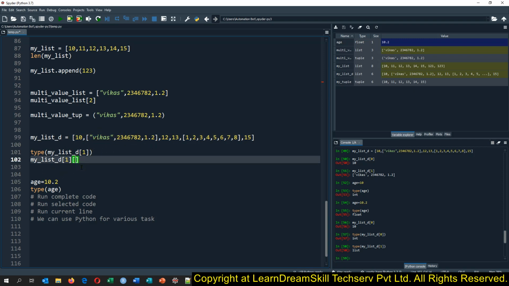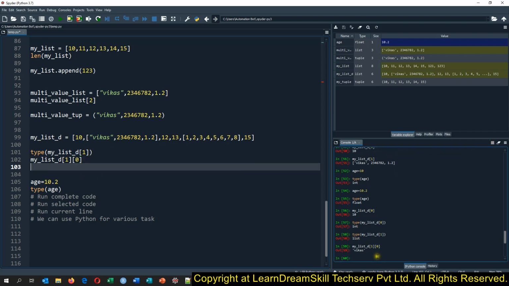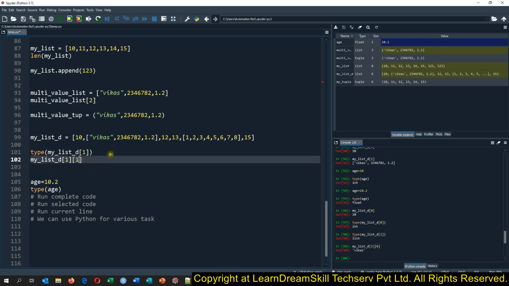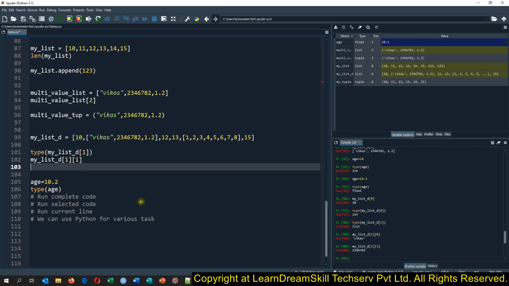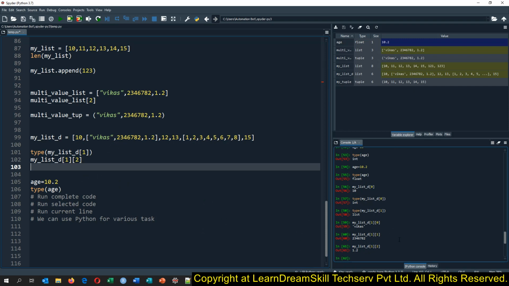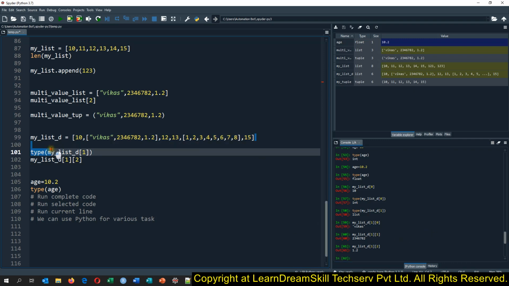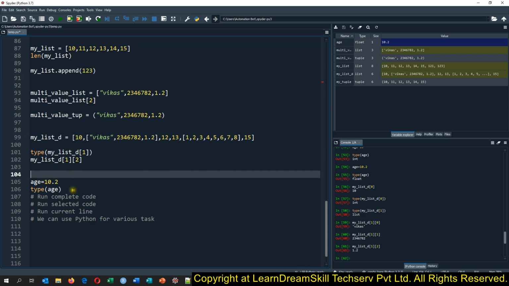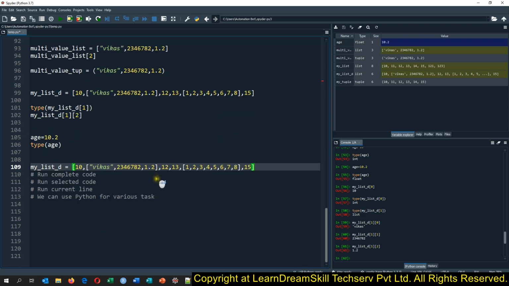So you can say 0. So from the first element, it will give you the 0 index of this. So this way you will be able to extract the Vikas. And same way you give the 1, you will get this value. See this way. And you can say 2 as well. So this way you can create the nested list, and you can extract the nested elements as well. And let me tell you one last scenario. Suppose here as well, you can assign one more list, a third time nested list.